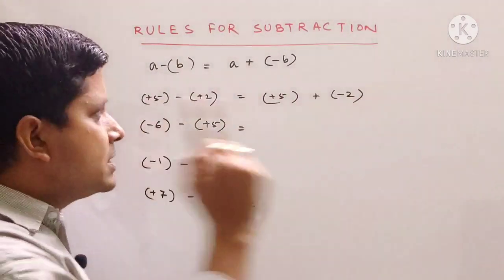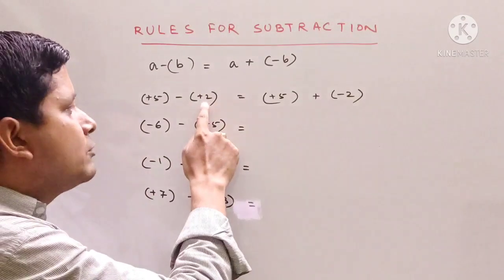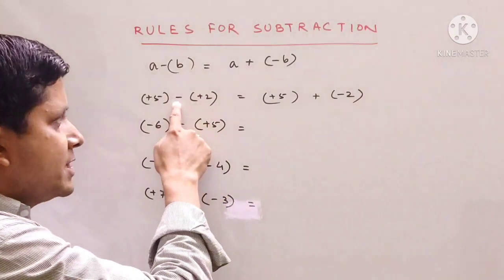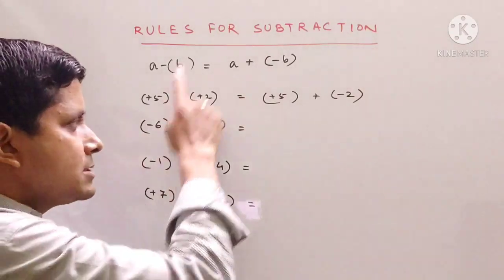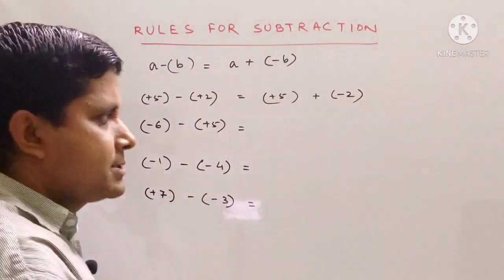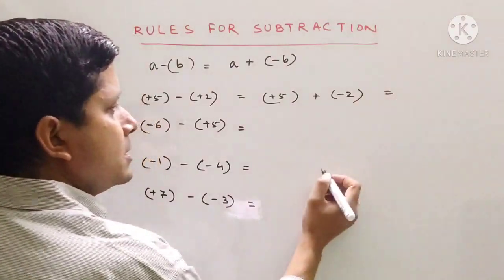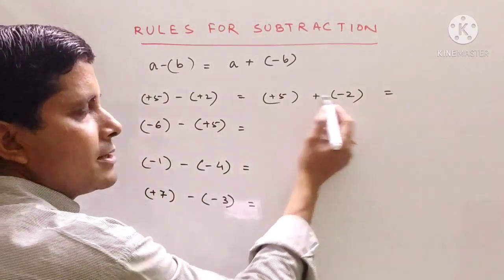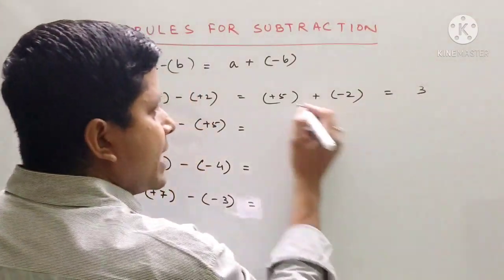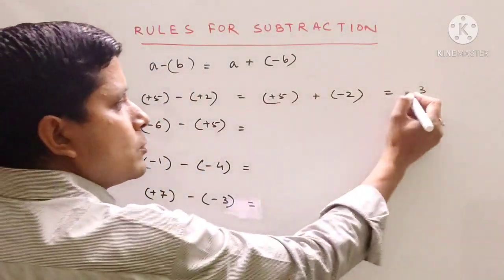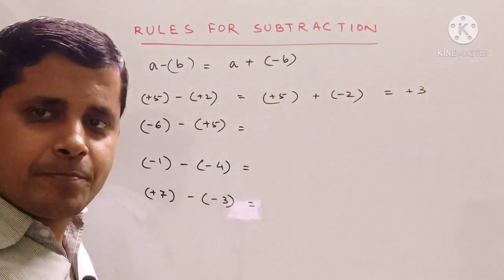So the first step is to change the sign of the number which is to be subtracted, and the second step is to change the operational sign. Here the operational sign is minus, and that is converted to plus. Now we will solve it. You see both have different signs, so we subtract 5 minus 2, which is 3, and 5 is greater, so plus 3 will be the answer.